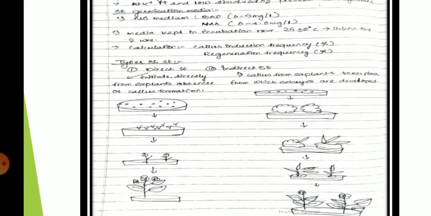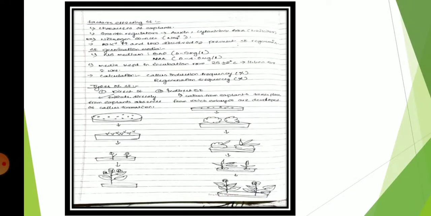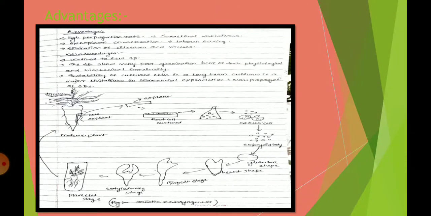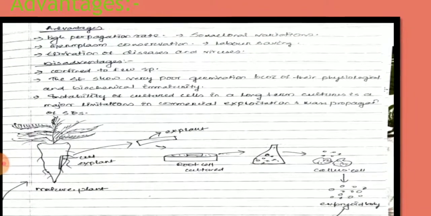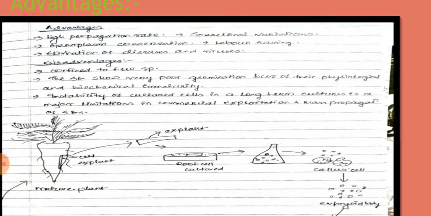Okay, so these are the different factors responsible and the types of somatic embryogenesis. So let's come to what are the advantages and what are the disadvantages of somatic embryogenesis. Whenever we talk about the advantages, it's a huge advantage, because it has a high propagation rate, because within a very short duration of time we can produce a very large amount of propagation, or a high propagation rate.